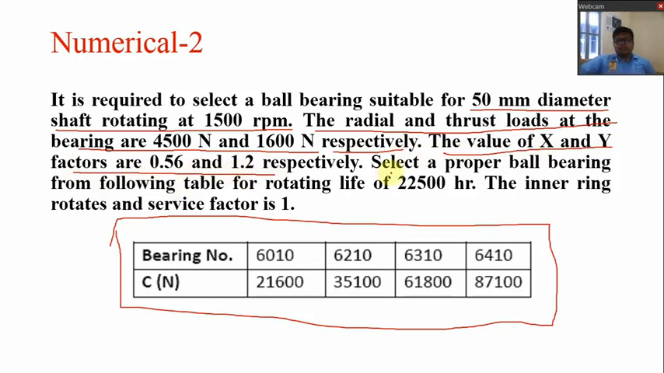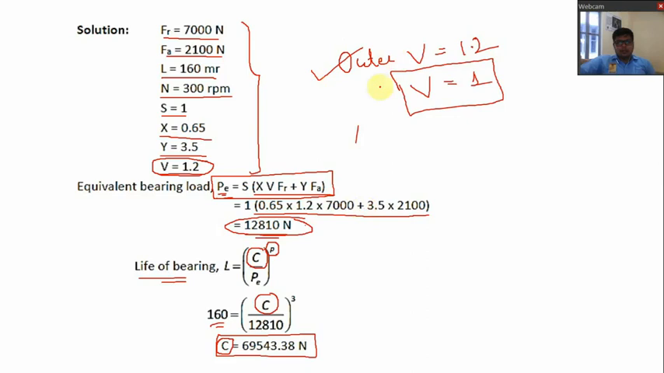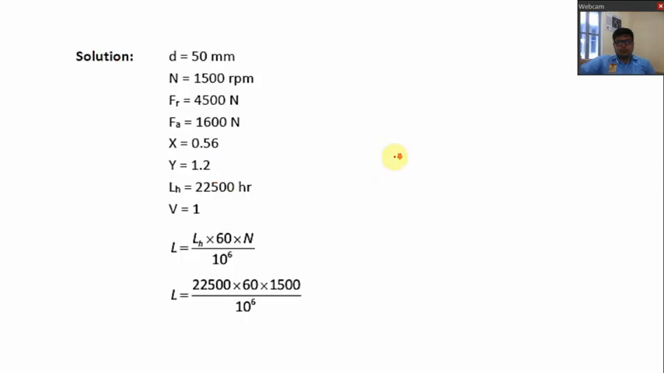Select a proper ball bearing from the following table for a rotating life of 22,500 hours. Here life is given in terms of hours. In the previous numerical, life was given in terms of million revolutions. The inner ring rotates and the service factor is 1, so S is equal to 1. Inner ring is rotating as we have seen here; there the outer ring was rotating. So if the inner ring is rotating, V is equal to 1.